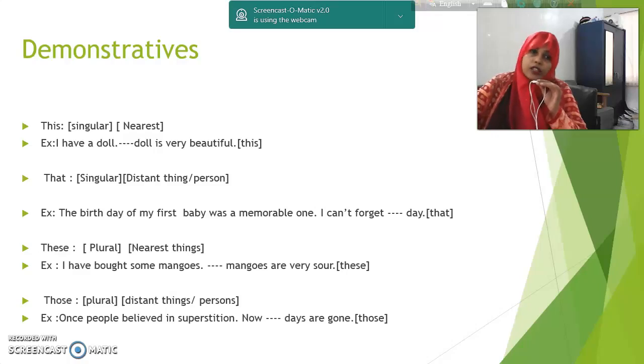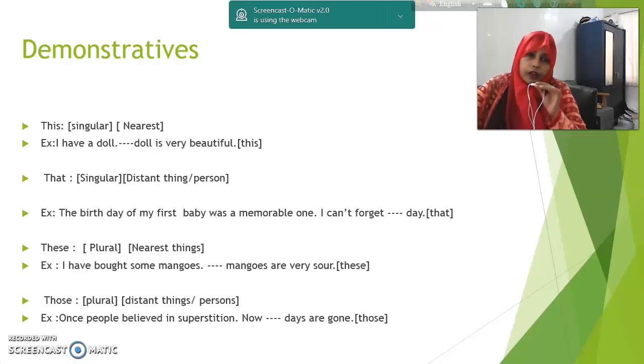I have bought some mangoes. Dash mangoes are very sour. I have bought some mangoes, so the mangoes are near to me and these mangoes are very sour. Next one, those. Those is used for plural person or thing or plural noun or pronoun.